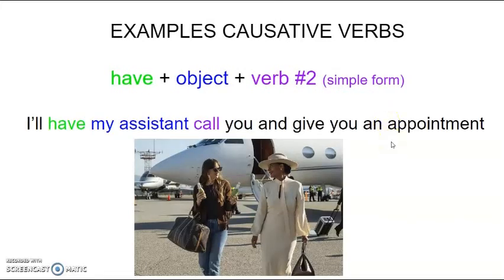Another example of the use of have. I'll have my assistant call you and give you an appointment. In this case, pay attention, it's like I will make my assistant call you, right? It's something like that, but we can say that with the verb have. In this sentence, the verb have means I'll make or I'll do my assistant call you. Okay? It's the same, but it's also possible to use this verb have as make or do, as a causative verb.